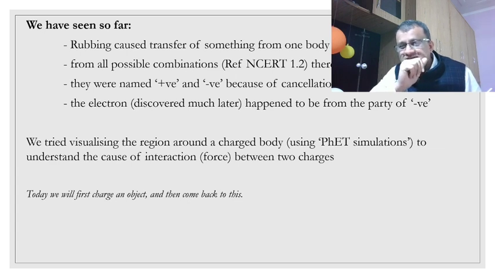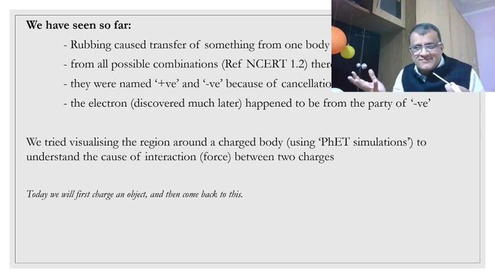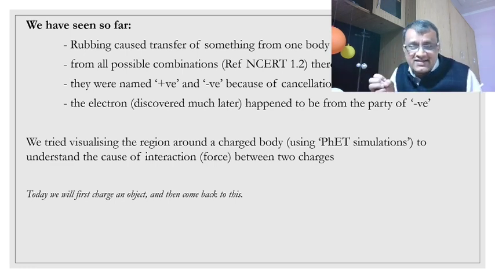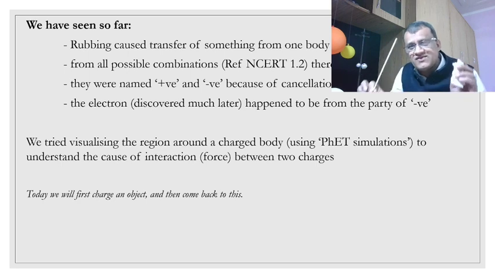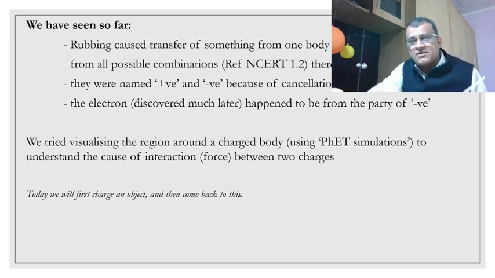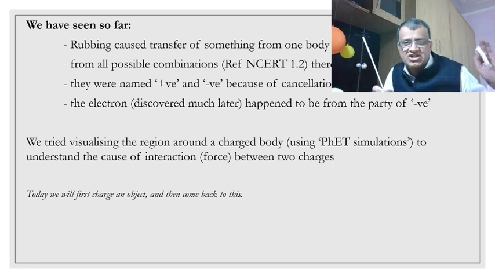We saw it historically that how our forefathers would have been fascinated with this kind of thing, the phenomena that you see, what we have also done those activities, how fascinated they would have been, and how would they be reasoning out what is happening, why it is happening, what is the cause. And they could have seen one thing, that when you rub, something gets transferred from one body to another. And so they named it charge, that charged body.